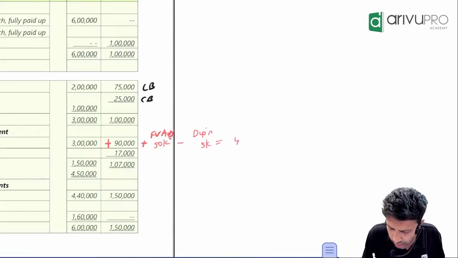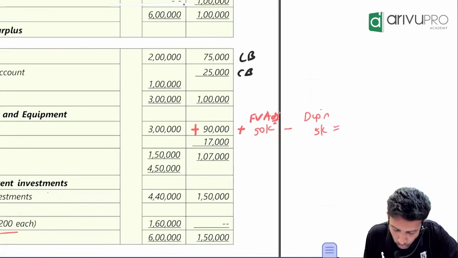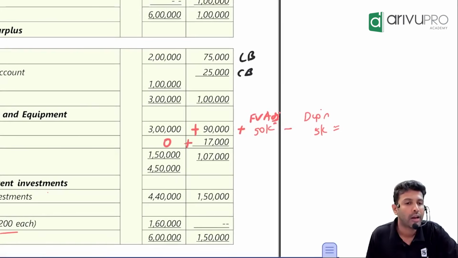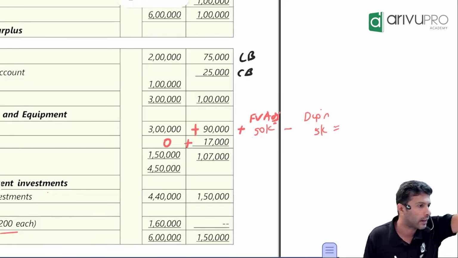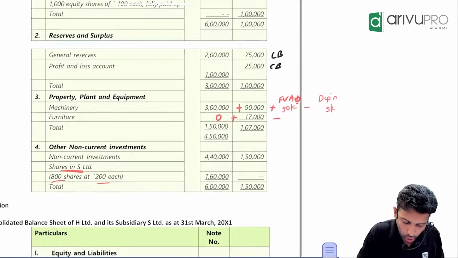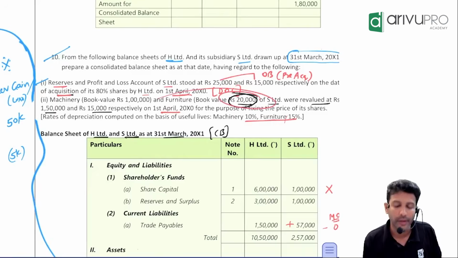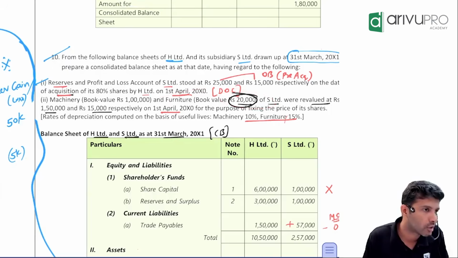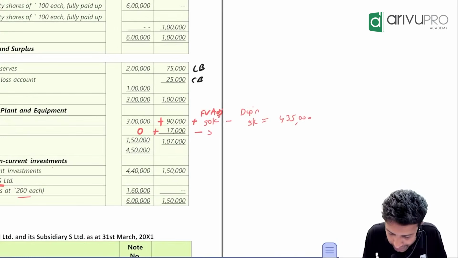How much are we getting? 4,35,000. Same drama, we'll have to do it for furniture. Holding company's is 0. Subsidiary's 17,000. Then what will you do? If it is an increase or a gain, you will add. If it's a loss, reduce. On furniture, check what they had given. Book value of the furniture was 20, but market value was only 15. So it's a case of revaluation loss. Due to revaluation loss, asset balance will reduce. So we'll have to minus 5,000.